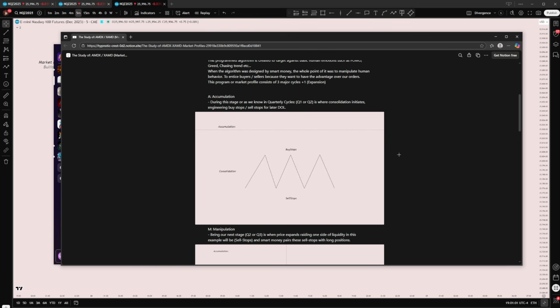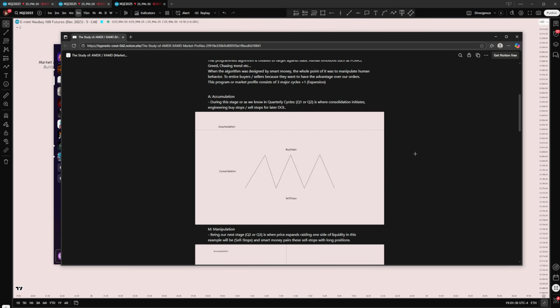During this stage, as we know in quarterly cycles, it could be quarter 1 or quarter 2 depending on the expansion phase, is where consolidation initiates, engineering buy stops and sell stops for later draw on liquidity. Okay, so how I'm framing this, and how a lot of people don't understand this, is accumulation is not something you want to neglect, because accumulation is actually going to set the stage for what's to come.